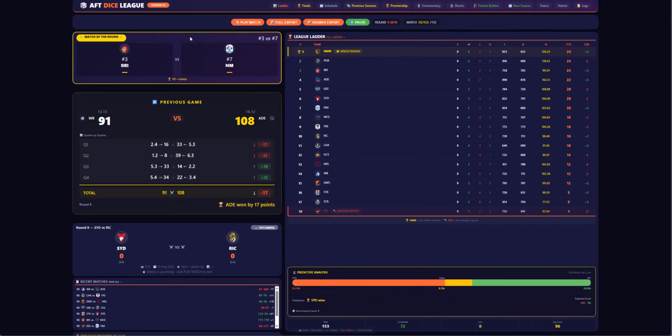The match of the round for round 9 is Brisbane in 3rd, North Melbourne in 7th at the Gabba. So that's going to be an exciting game for round 9.